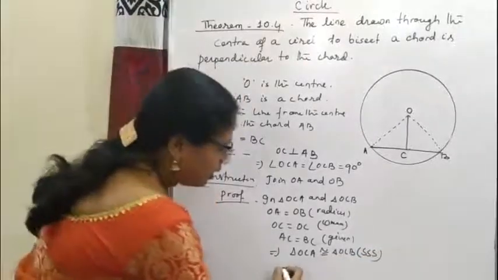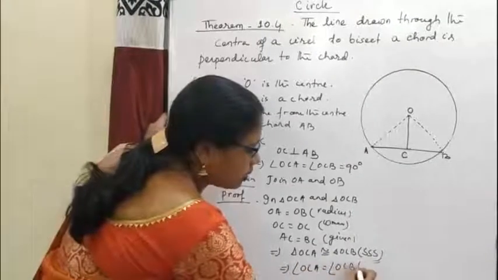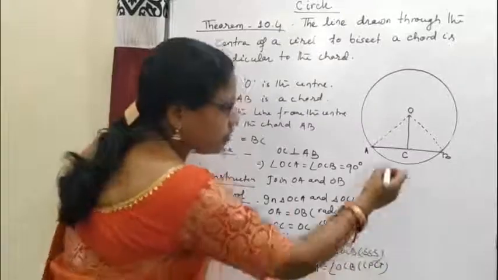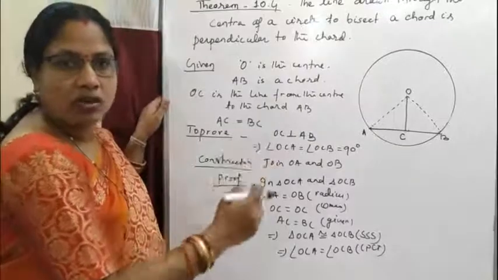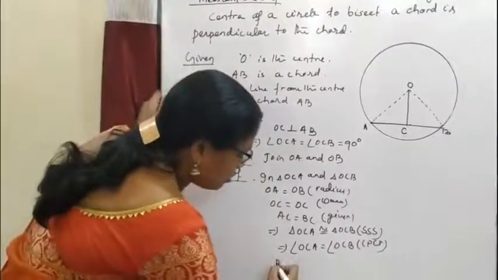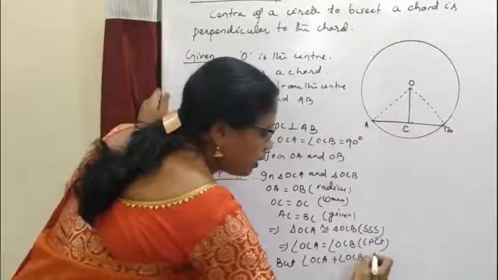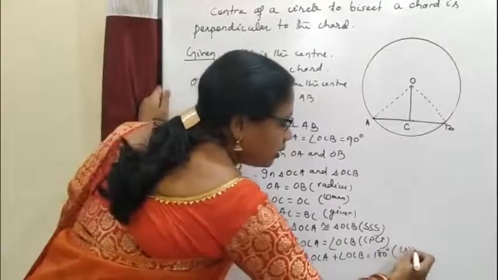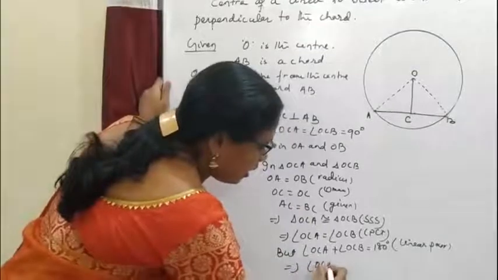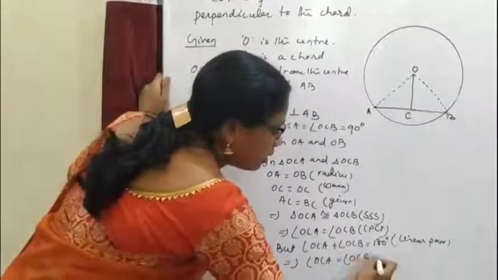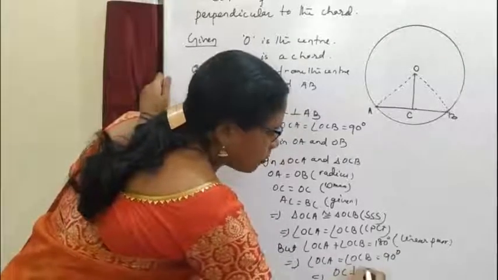So this implies angle OCA is equal to angle OCB by CPCT. These two angles are equal, but they are a linear pair. That means their sum is 180 degree. But angle OCA plus angle OCB is equal to 180 degree, linear pair. So this implies angle OCA is equal to angle OCB is equal to 90 degree. Or this implies OC is perpendicular to AB.